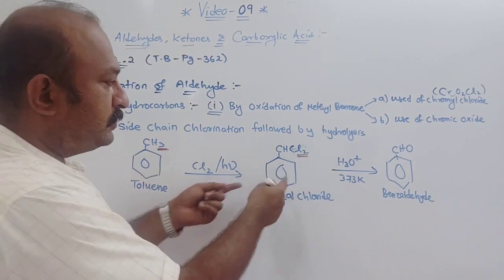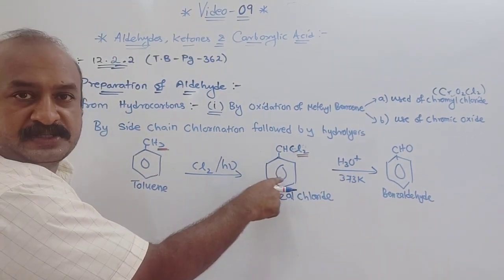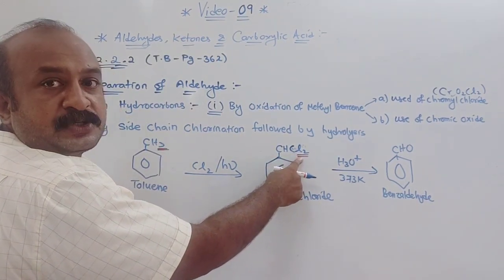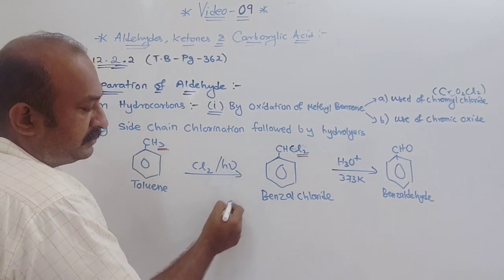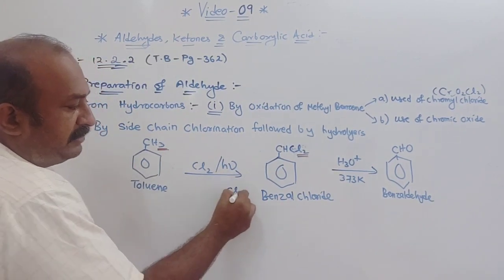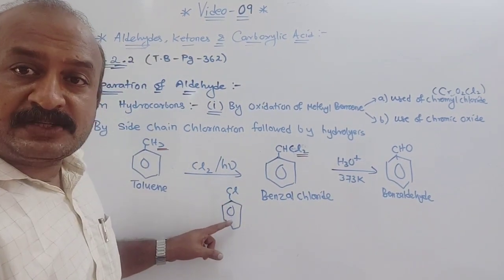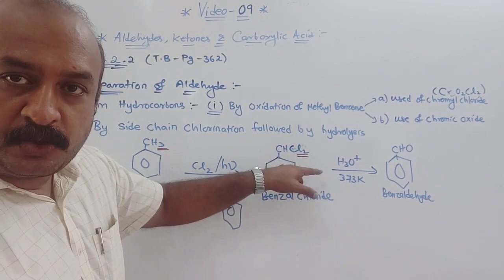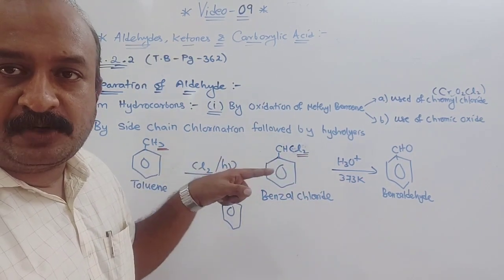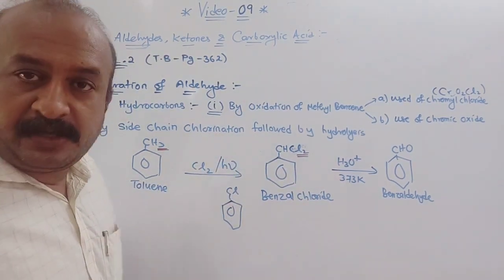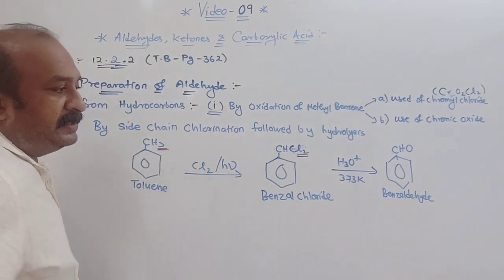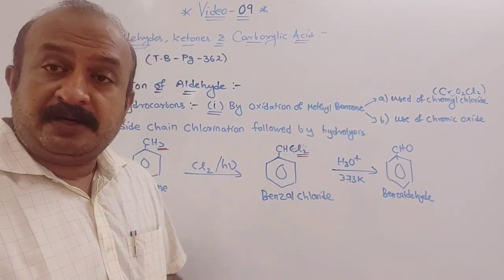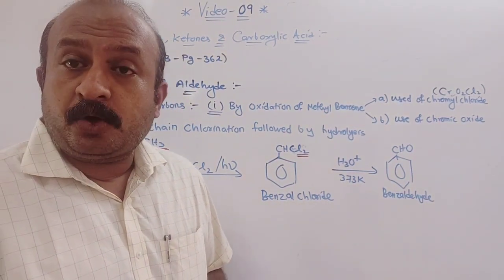See, side chain means chlorine is not directly attached to benzene. That's why the word used is side chain chlorination. So this is your side chain substituted benzene. When we write Cl directly on the ring, this is nucleus or direct substitution on benzene. But here one carbon is there on benzene and chlorine is on the next carbon. That's why it is called side chain. After further hydrolysis, you will get benzaldehyde.